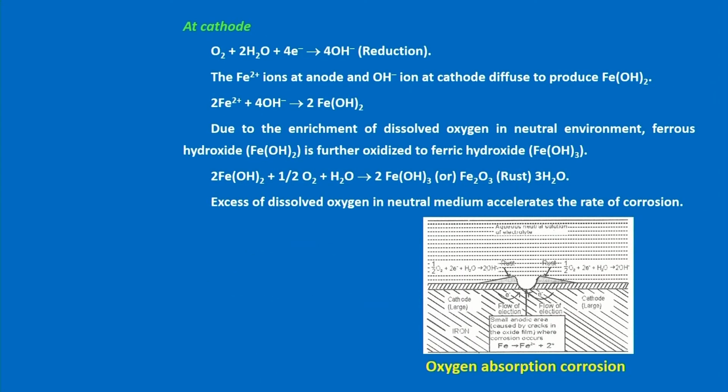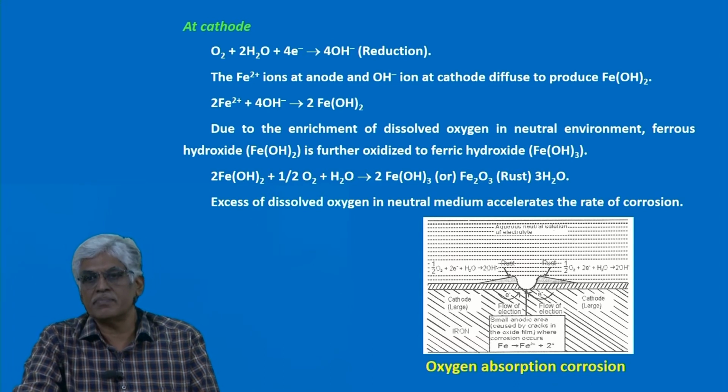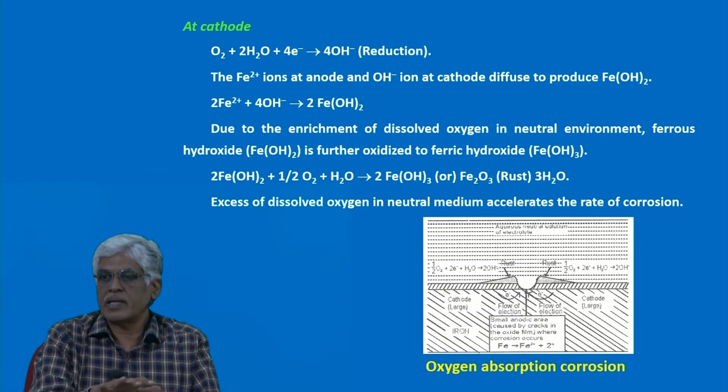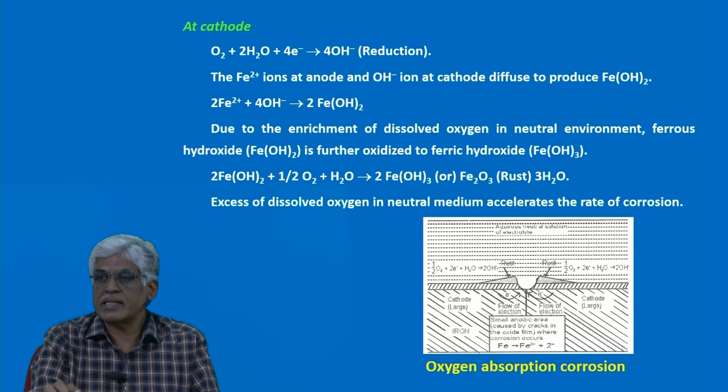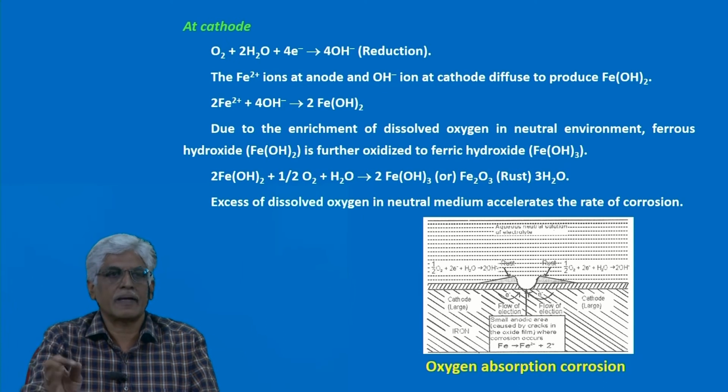Here you are seeing a metal surface covered with an oxide layer. Corrosion starts when there is a break. If the protective oxide layer breaks in any area and the metal is exposed, for example, if a metal is coated with paint or a metallic coating and there is a break and that area is exposed to water, then the corrosion immediately starts in that area. We can see this in our day to day life.